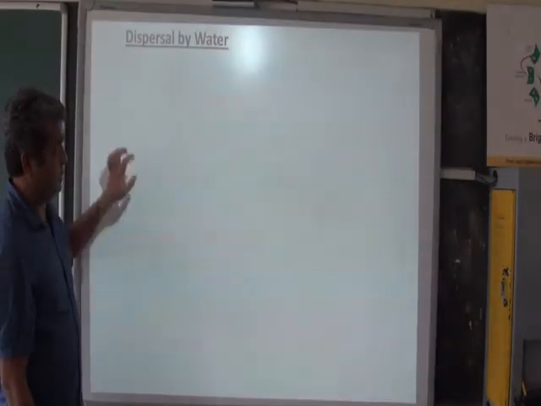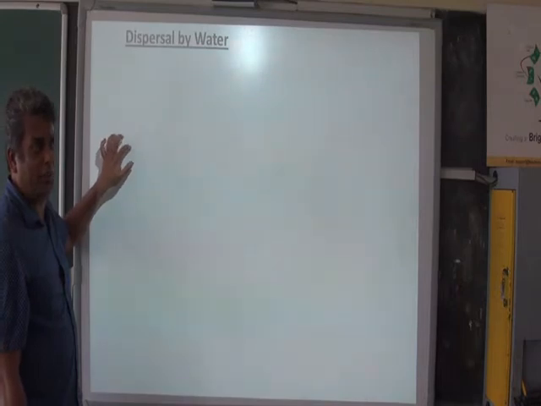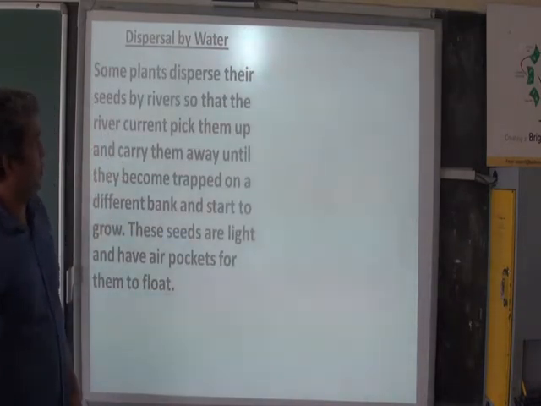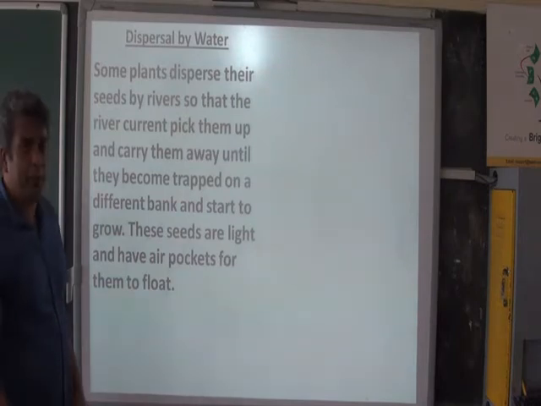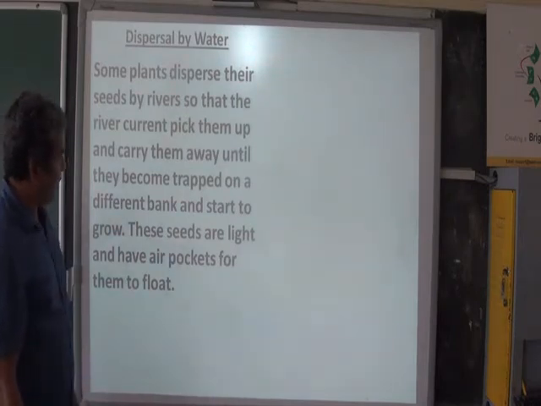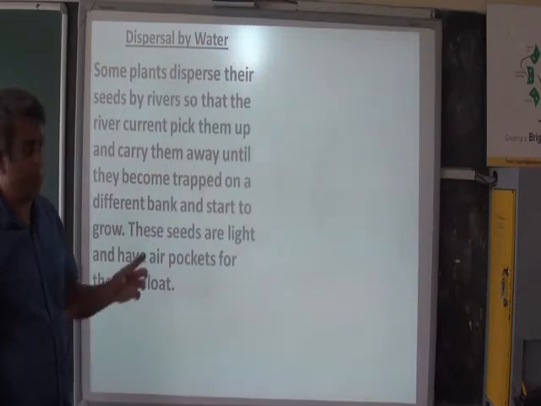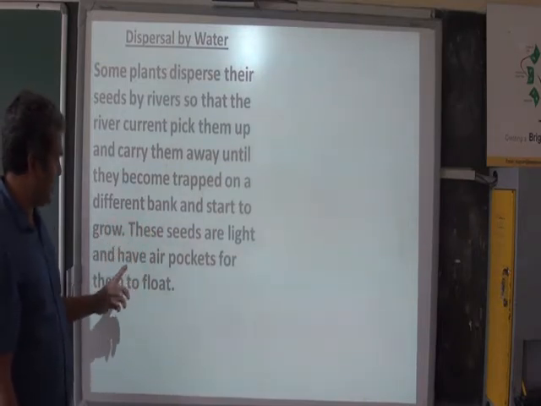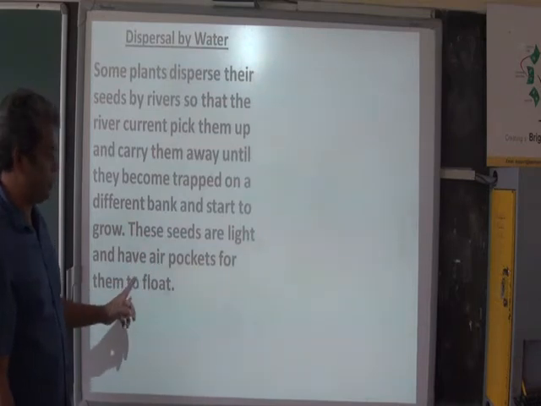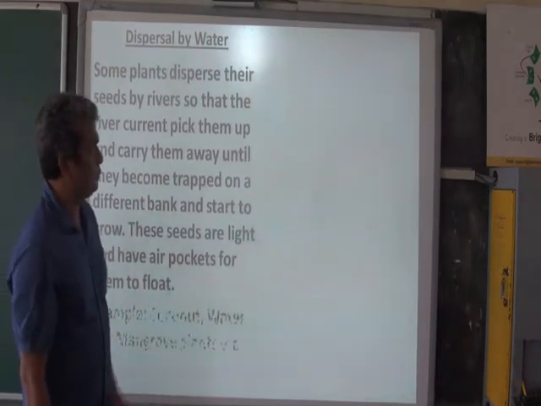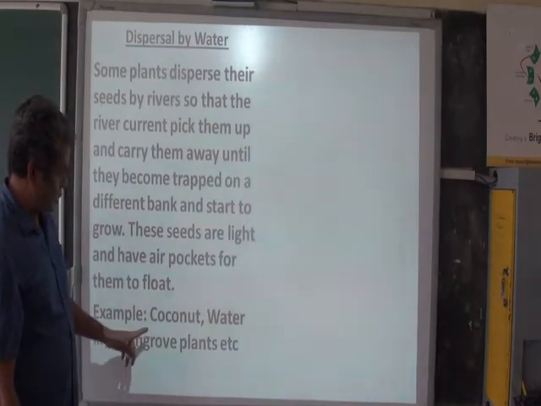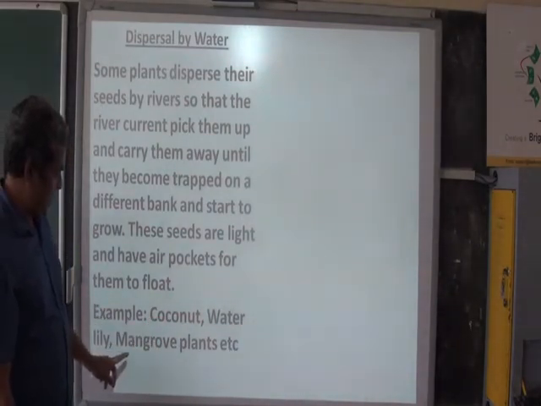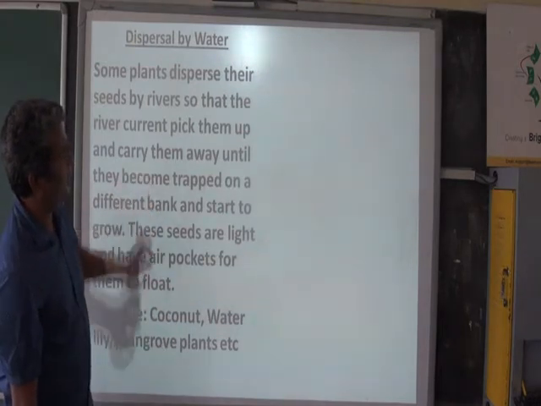Dispersal by water. Now how does water help in dispersal? Some plants disperse their seeds by rivers, so that the river currents pick them up and carry them away until they become trapped on a different bank and start to grow. These seeds are light and have air pockets for them to float. Examples: coconut, water lily, mangroves, plums. Let us see some pictures of that.